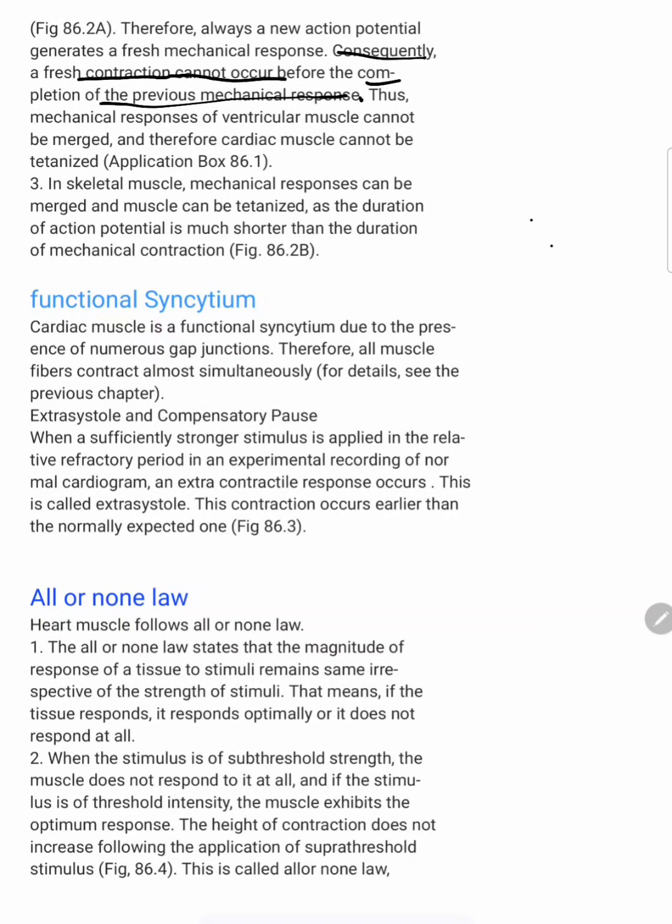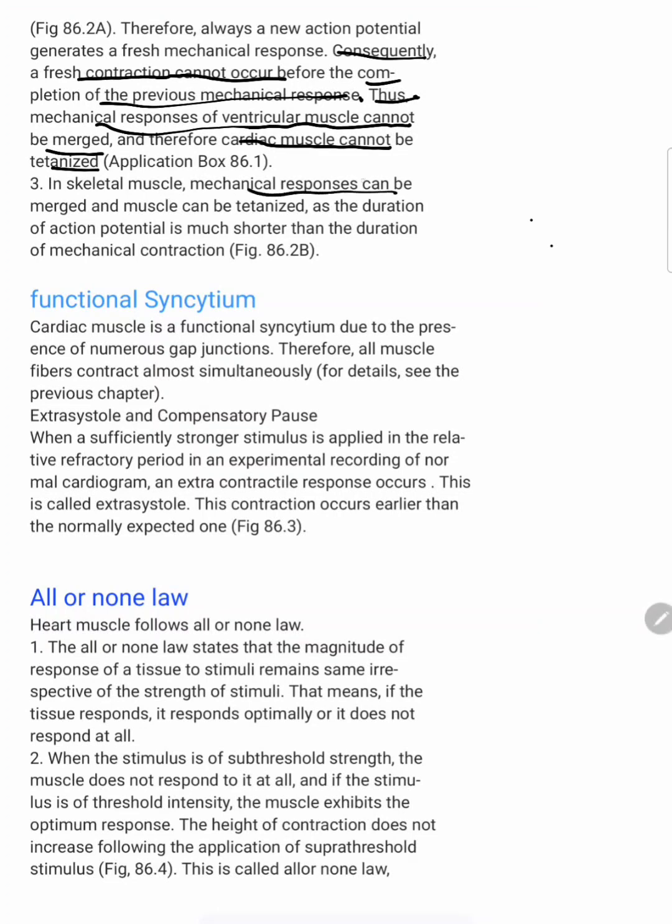Only when the previous mechanical response is completed does the fresh contraction occur. There will be no merging of these two contractions. Thus the mechanical response of ventricular muscle cannot be merged, and therefore cardiac muscle cannot be tetanized, because there will be no merging of the previous one and the fresh one, right?